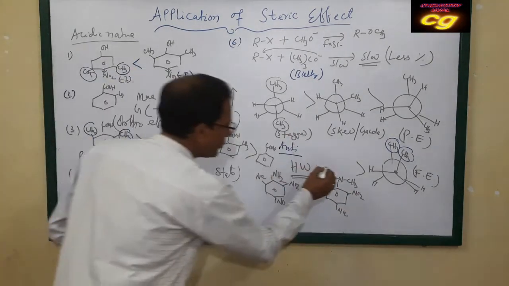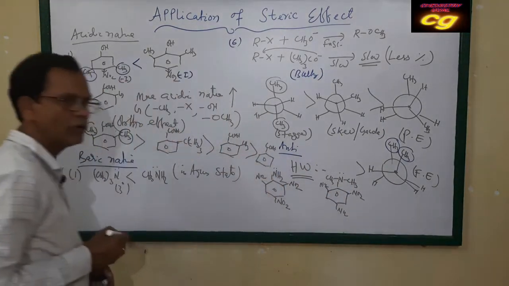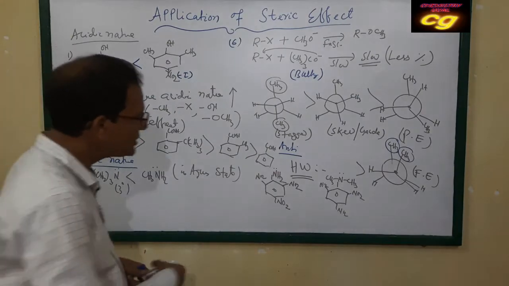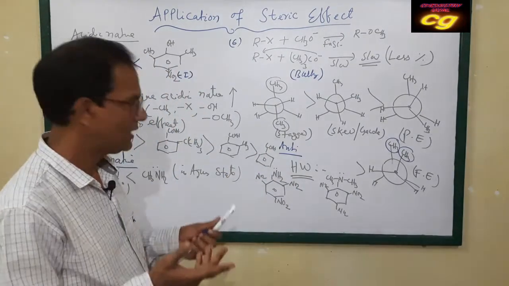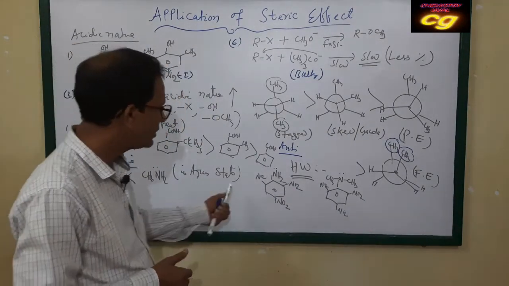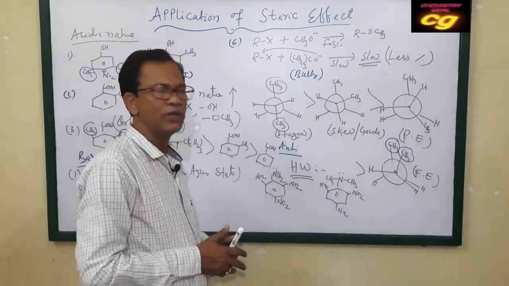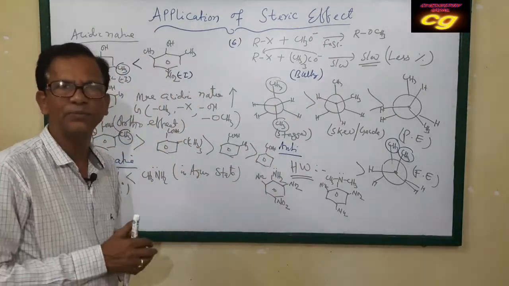It also has a lone pair on nitrogen, here also a lone pair on nitrogen. The question is, which is more basic and why? Which is less basic and why? What is the cause of the decreasing basic character among these two compounds? These are substituted amines. Which amine is less basic?